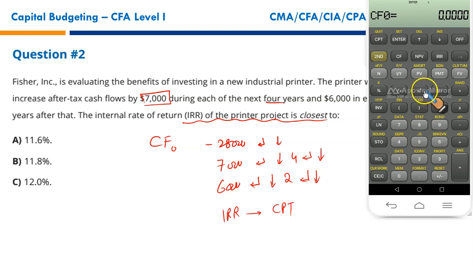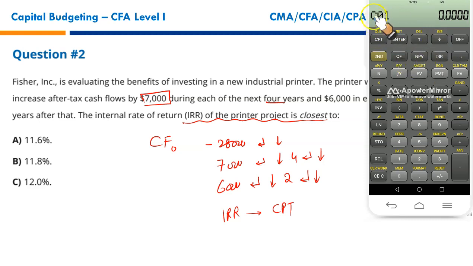Alright, so this is your financial calculator, fully functional. First you will press the CF key. Then you will enter 28,000. It will take time, but you'll have to make sure you understand the concept. And don't forget to put the negative sign because it's an outflow at year 0. After this, you need to press enter and the down arrow key, just in the same sequence I've written.